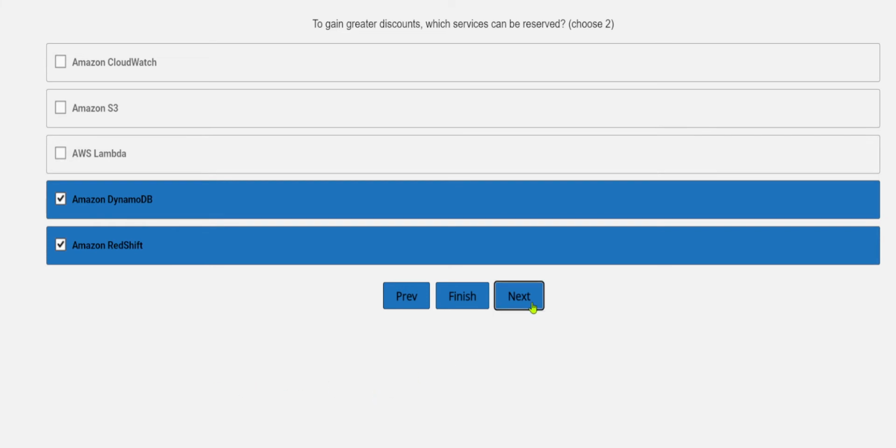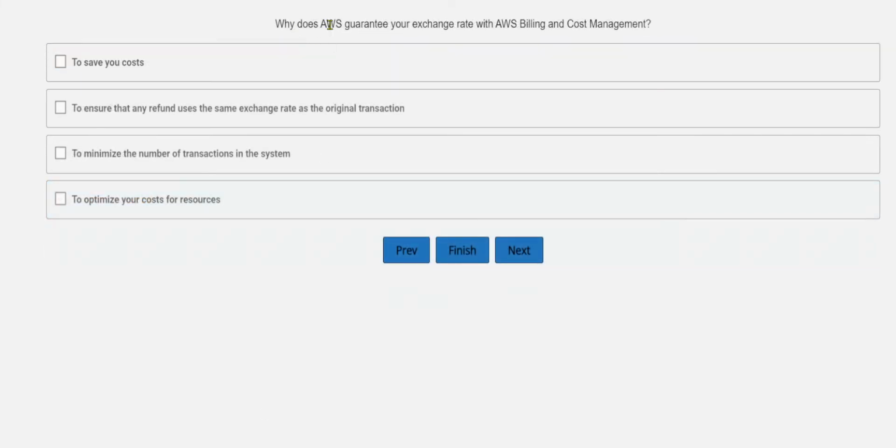Okay, all right, then moving to the next question. Why does AWS guarantee your exchange rate with AWS billing and cost management? Guys, if you are not getting an idea of which option to select, you need to check the documentation for billing. Billing and account types related documentation will be helpful for you to go through that topic. After completely reading about it, you will be able to easily select the correct options, or else if you want, I can create a video on that as well.